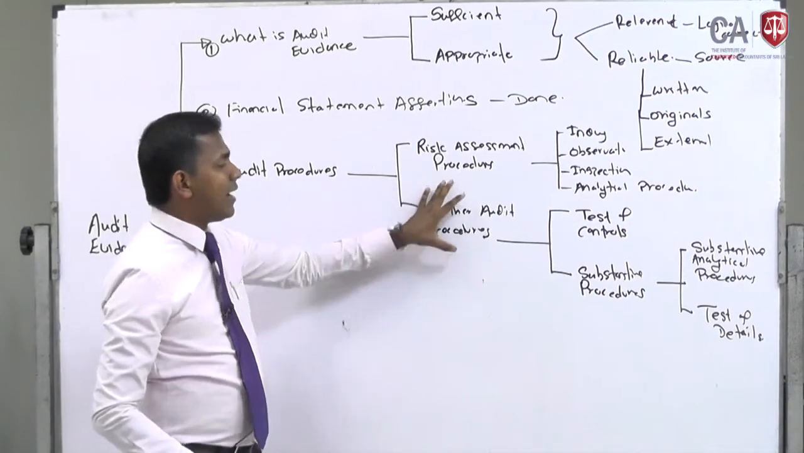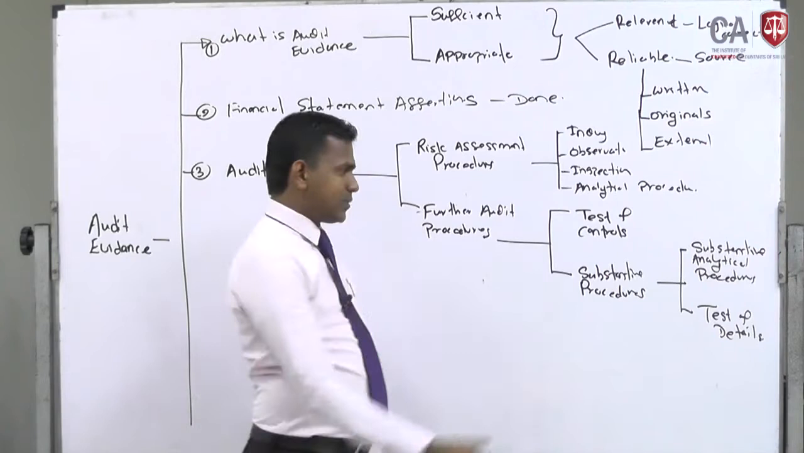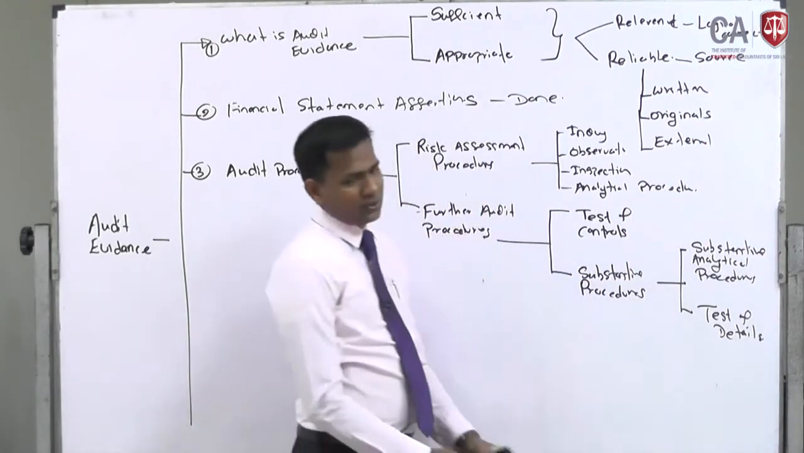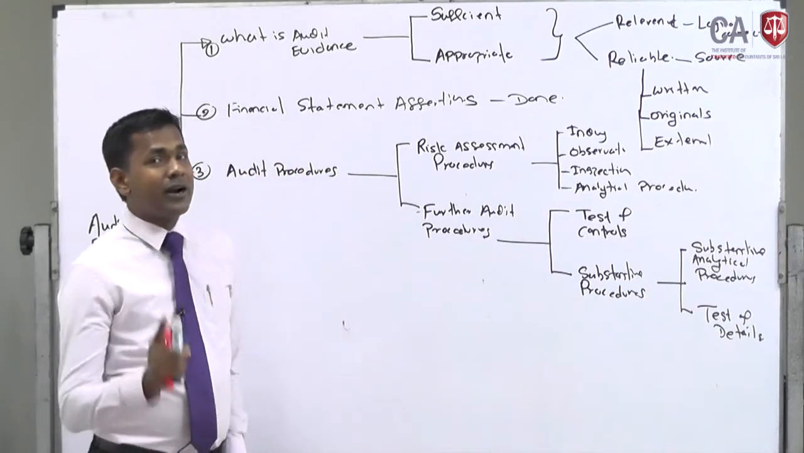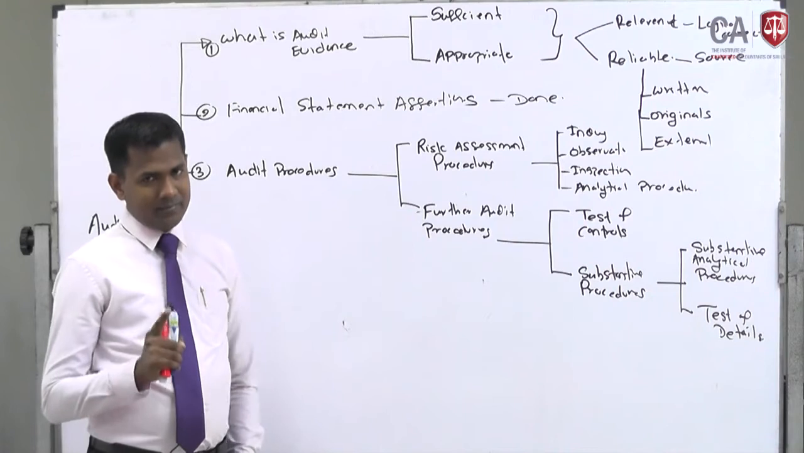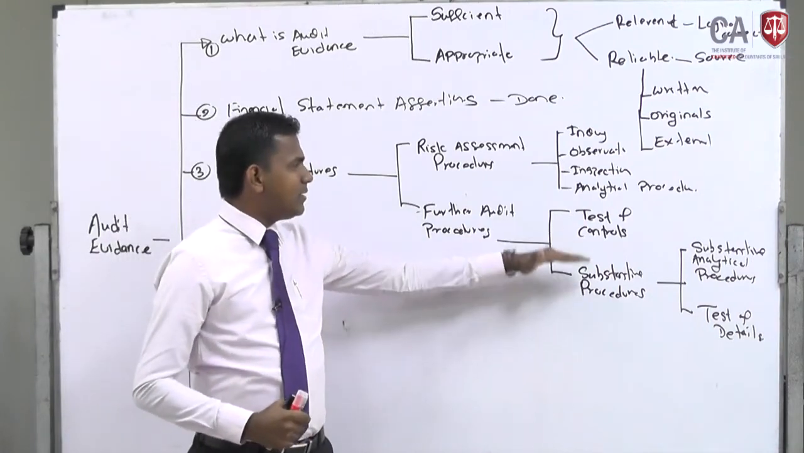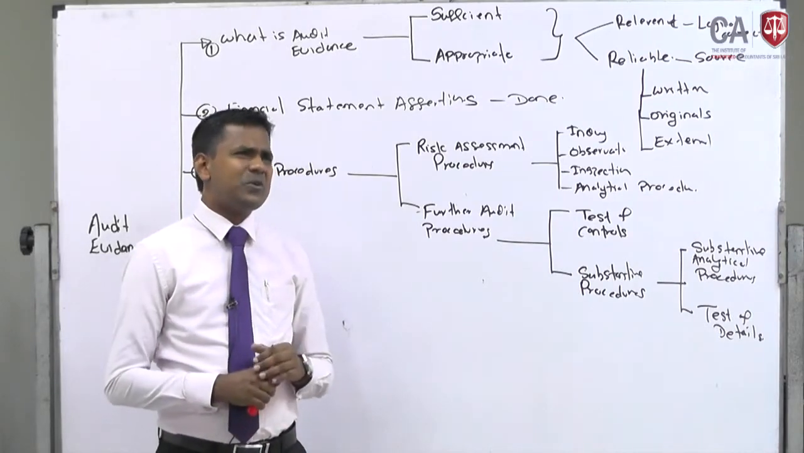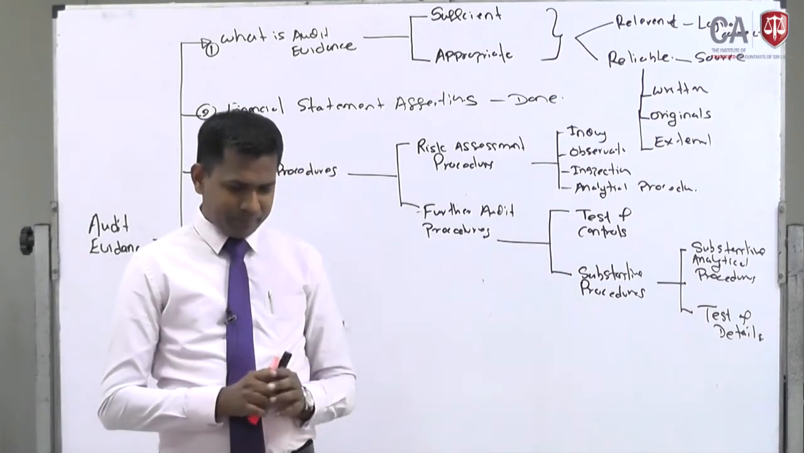Further audit procedures are divided into 2: test of control and substantive procedures. Substantive procedures are further divided into 2: substantive analytical procedures and test of details. Right? This classification you shall remember from the theoretical angle. So let me explain what is meant by test of control and what is meant by substantive procedures.